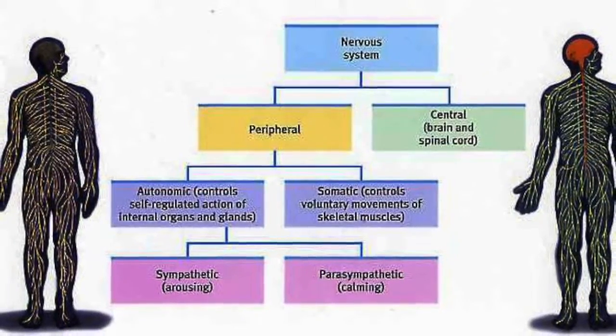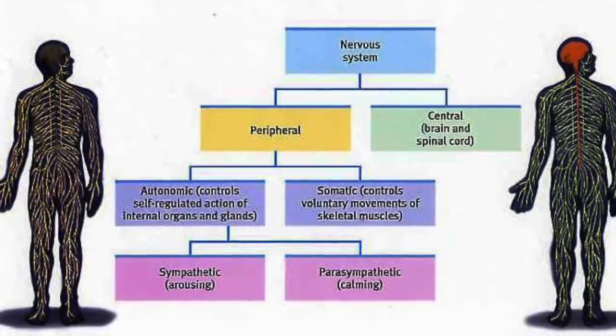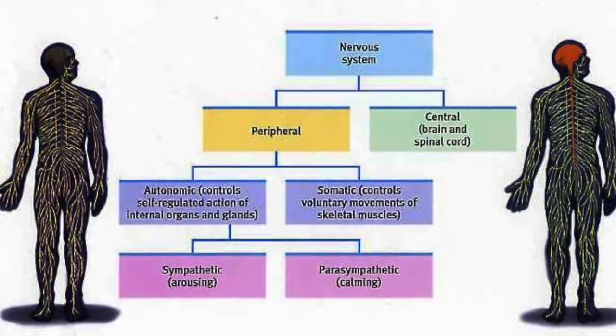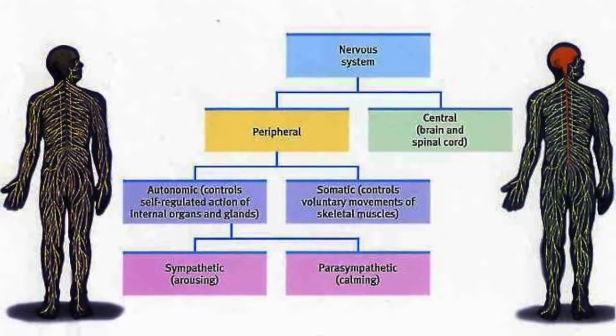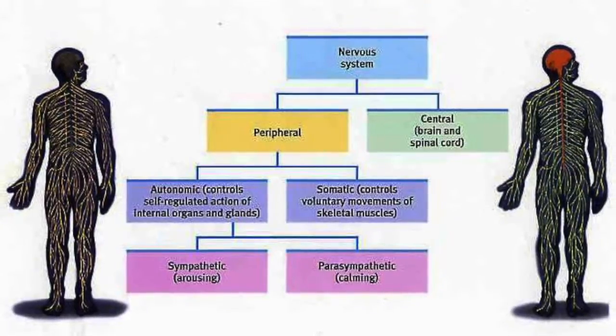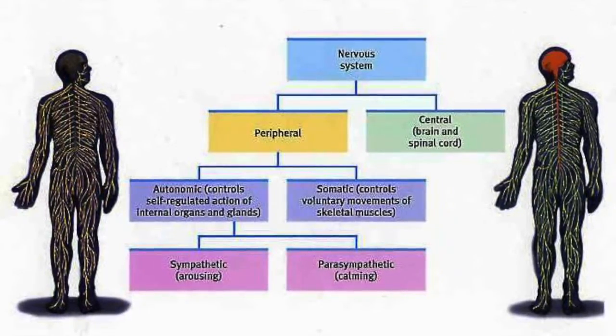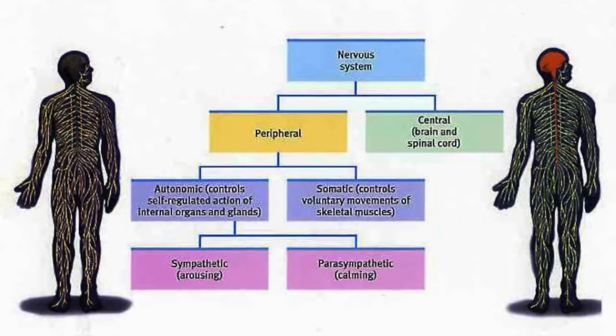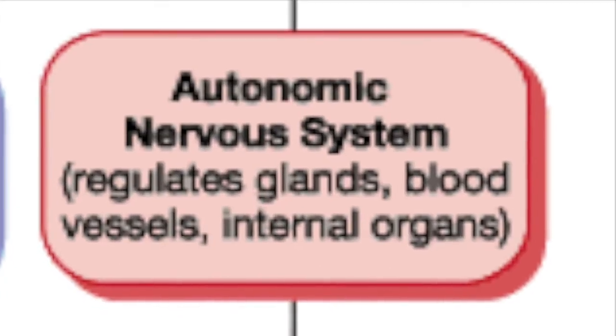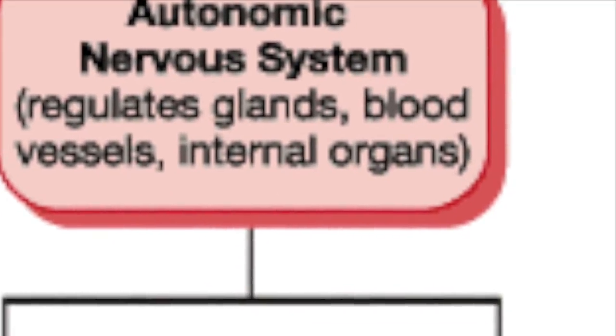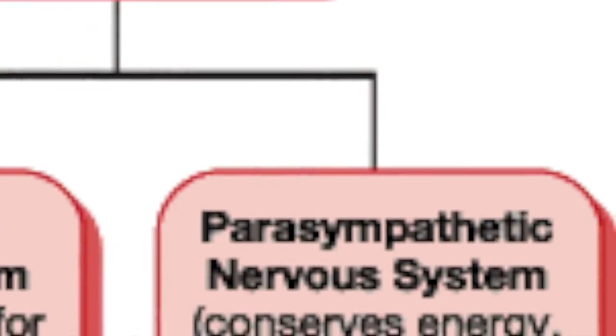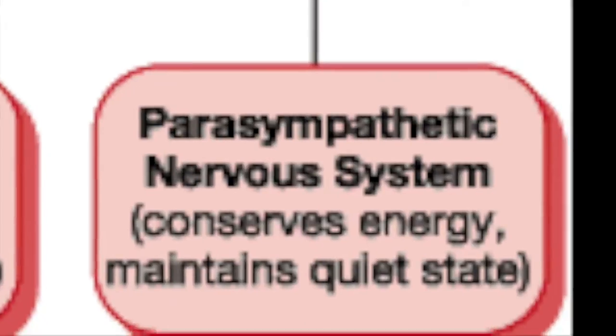The peripheral nervous system then splits into two, the autonomic and somatic nervous systems. After this, the autonomic nervous system divides again into the sympathetic and parasympathetic nervous systems. During defecation, cats use the autonomic and parasympathetic nervous systems because they are used to rest and digest and slow the system down.